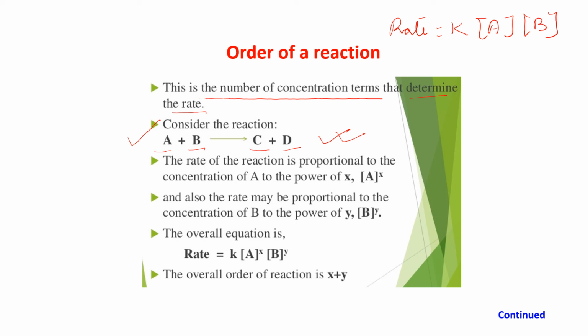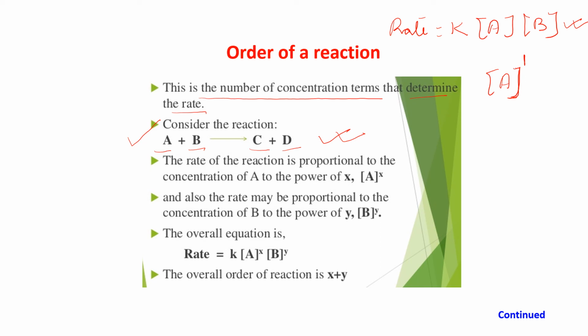Now suppose this is the rate expression we are getting, the experimental rate law. A is a concentration term, a particular reactant, and the power of A is 1, because nothing written means 1.